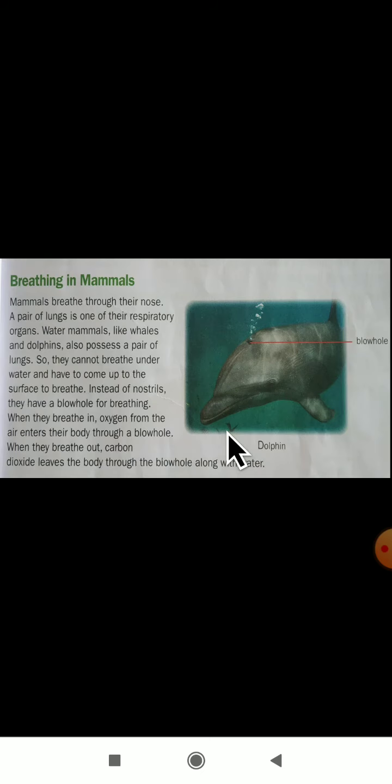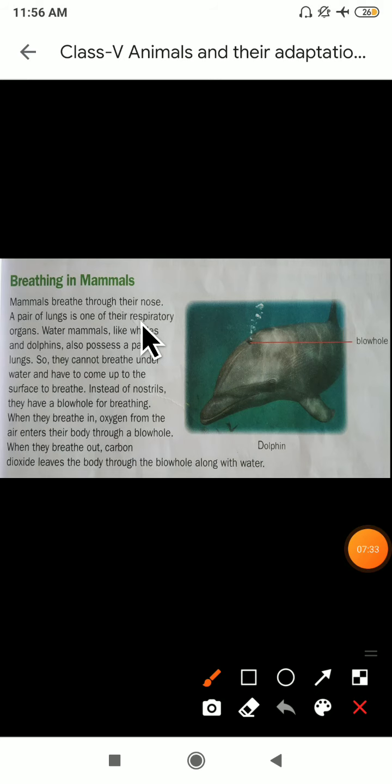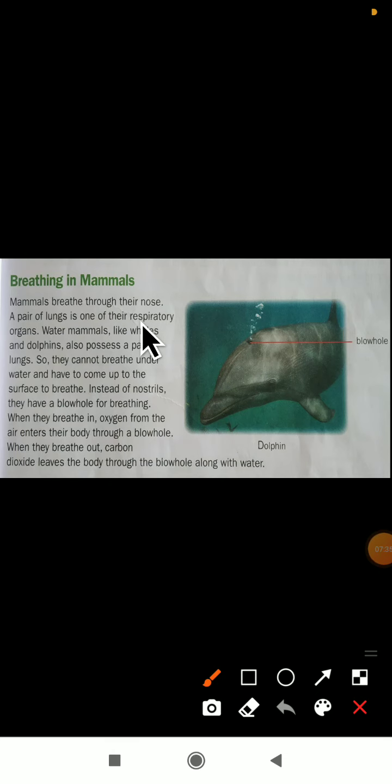The next one, breathing in mammals. Mammals breathe through their nose. As you all know, mammals, yes, human beings, are nothing but the animals which give birth to their young ones and feed them with milk here. The main organ in mammals is what here? Nose. With the help of nose, the mammals will breathe here.